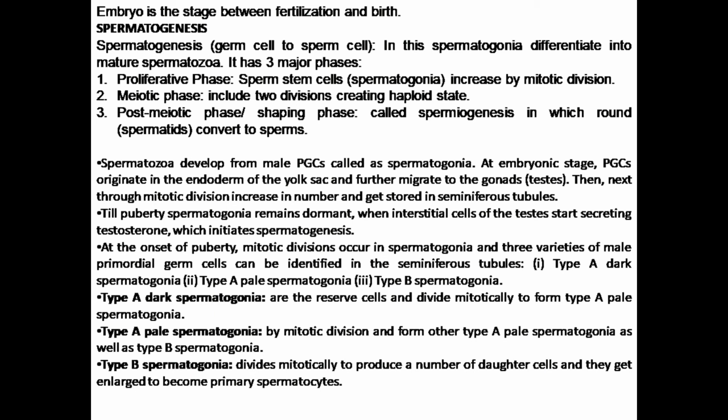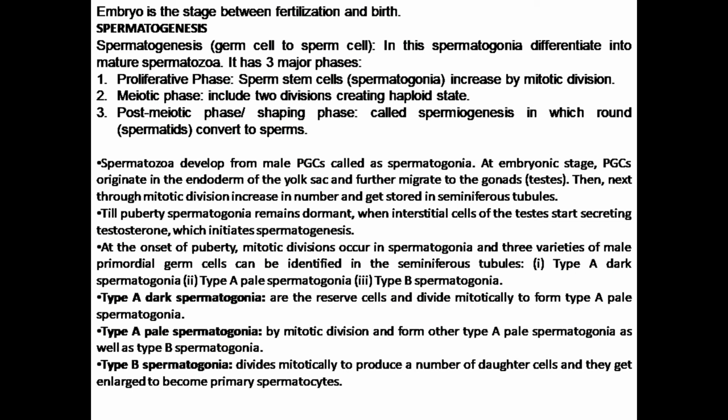Now, spermatozoa are formed from the male primordial germ cells called spermatogonia, and these PGCs are present in the germinal epithelium of the seminiferous tubules. So, at puberty, what happens? These spermatogonia start converting into other kinds of spermatogonia. Till puberty, they remain dormant, and when the interstitial cells of the testes start producing testosterone hormone, the process of spermatogenesis begins.